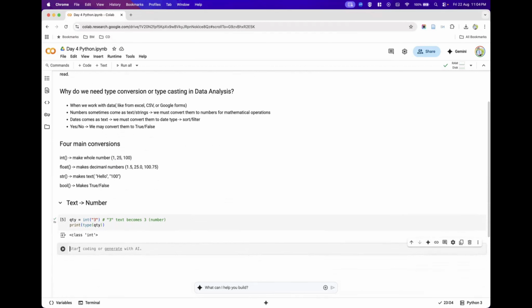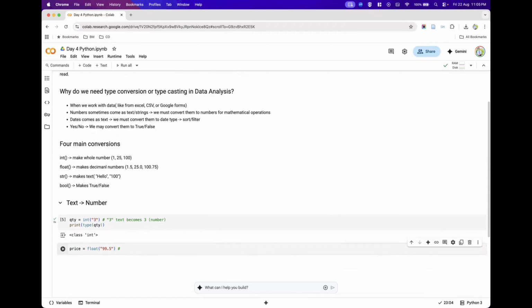Now we will see another example. I'm trying to convert the string type into a number. The string type can be represented in Python using double quotes. So inside double quotes, I'm giving 99.5. I want to convert this into a number, so I'm storing it into a variable, price. I want to convert this using a float type conversion. So I am passing this entire 99.5, which is in double quotes, inside this float type conversion.